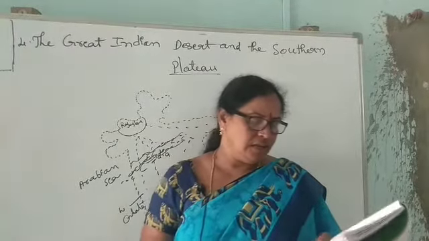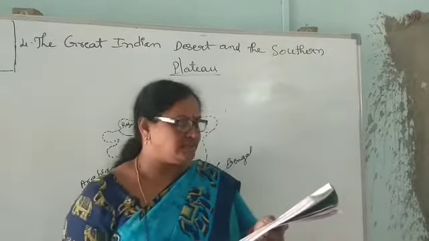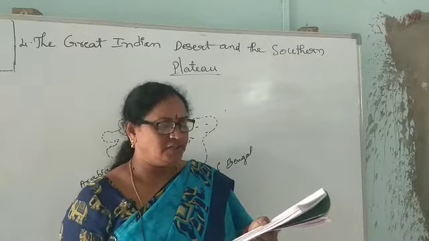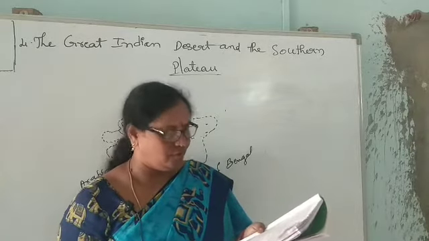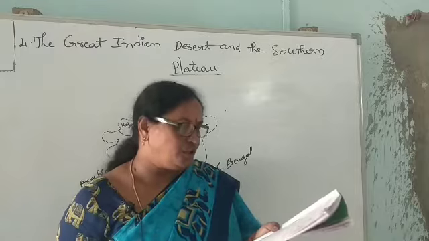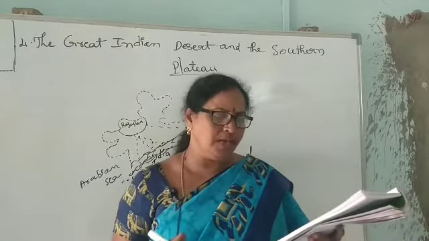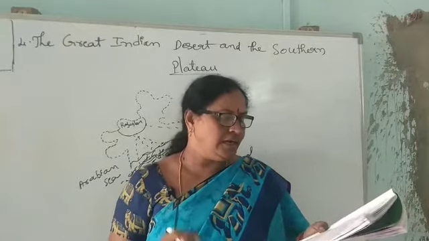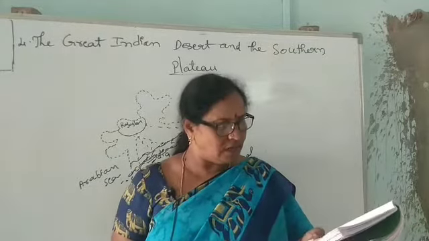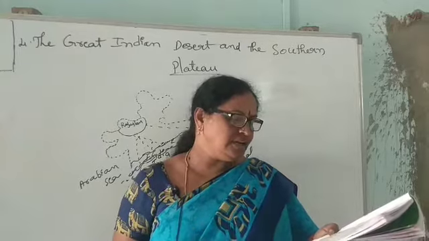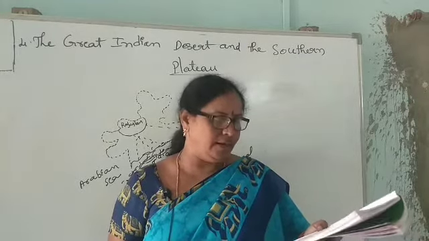Let us revise. A desert is an area covered with sand with very little vegetation and receives very little or no rainfall. India has a huge desert to the southwest of the northern plains. It is called the Great Indian Desert and the Thar Desert. The desert faces an extreme type of climate.